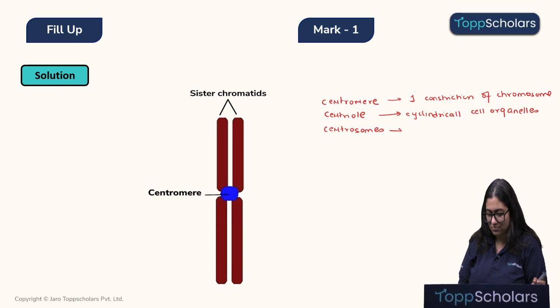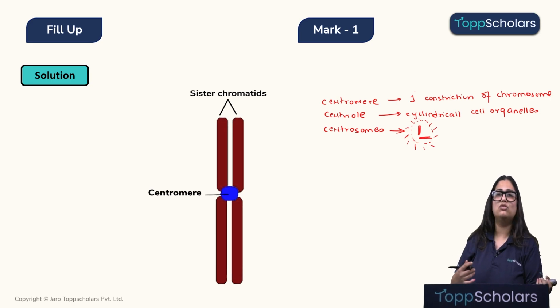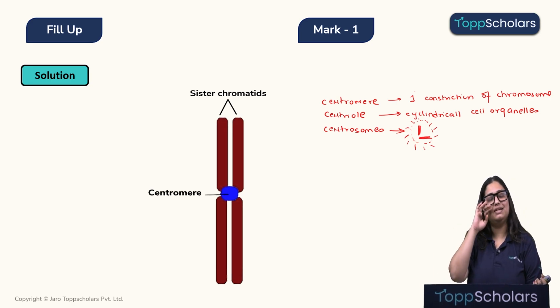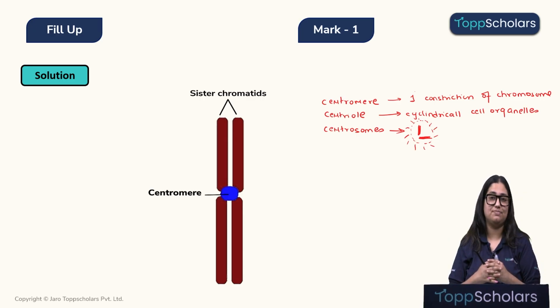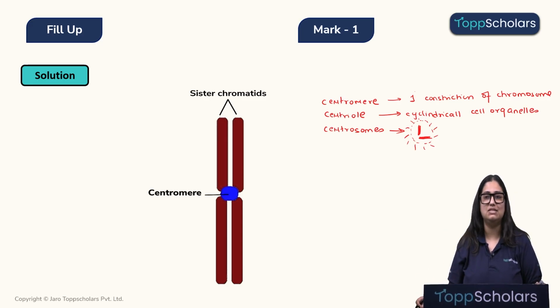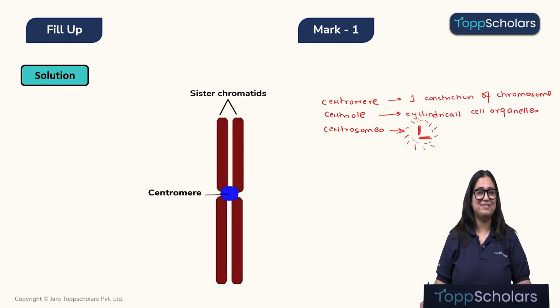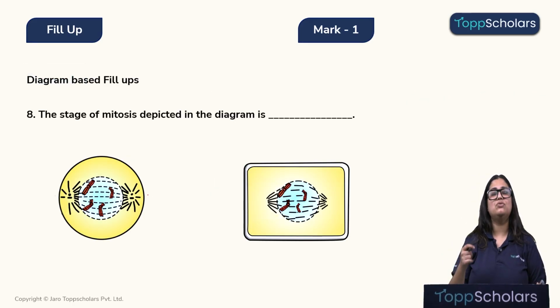Whereas centrosome is a cell organelle which is formed when two centrioles lie perpendicular to each other, and it gives rise to the astral rays which will form the spindle fibers that will also help during cell division by separating the chromosomes. Okay, so centriole and centrosomes are cell organelles, whereas centromere is a constriction of the chromosome where the sister chromatids meet each other. Okay, children, I hope this clears your confusion and also helps you remember the terms correctly. Alright, now let's look at this question.